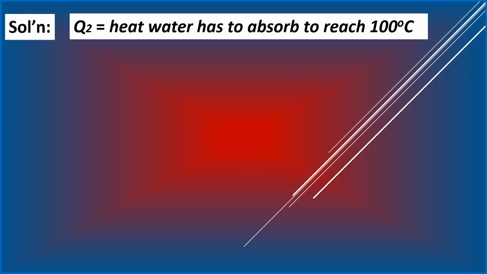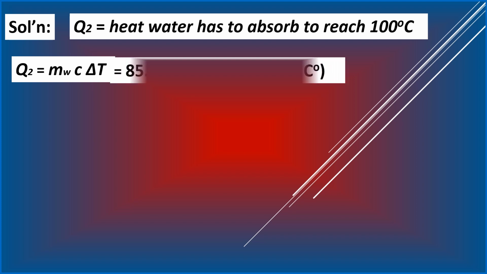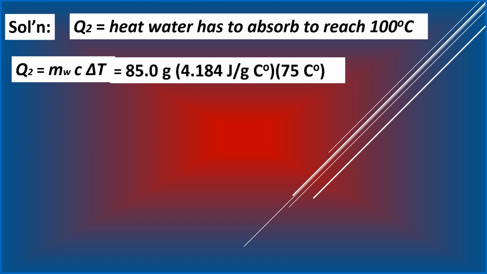The amount of heat that will be absorbed by water is denoted here by Q2. Just like in the case of iron, we will be using the formula for finding the amount of heat Q2. Just multiply the mass of the water, its specific heat, and its change in temperature. So this is how we substitute the mass of water, which is 85.0 grams, its specific heat, 4.184 joules per gram Celsius.